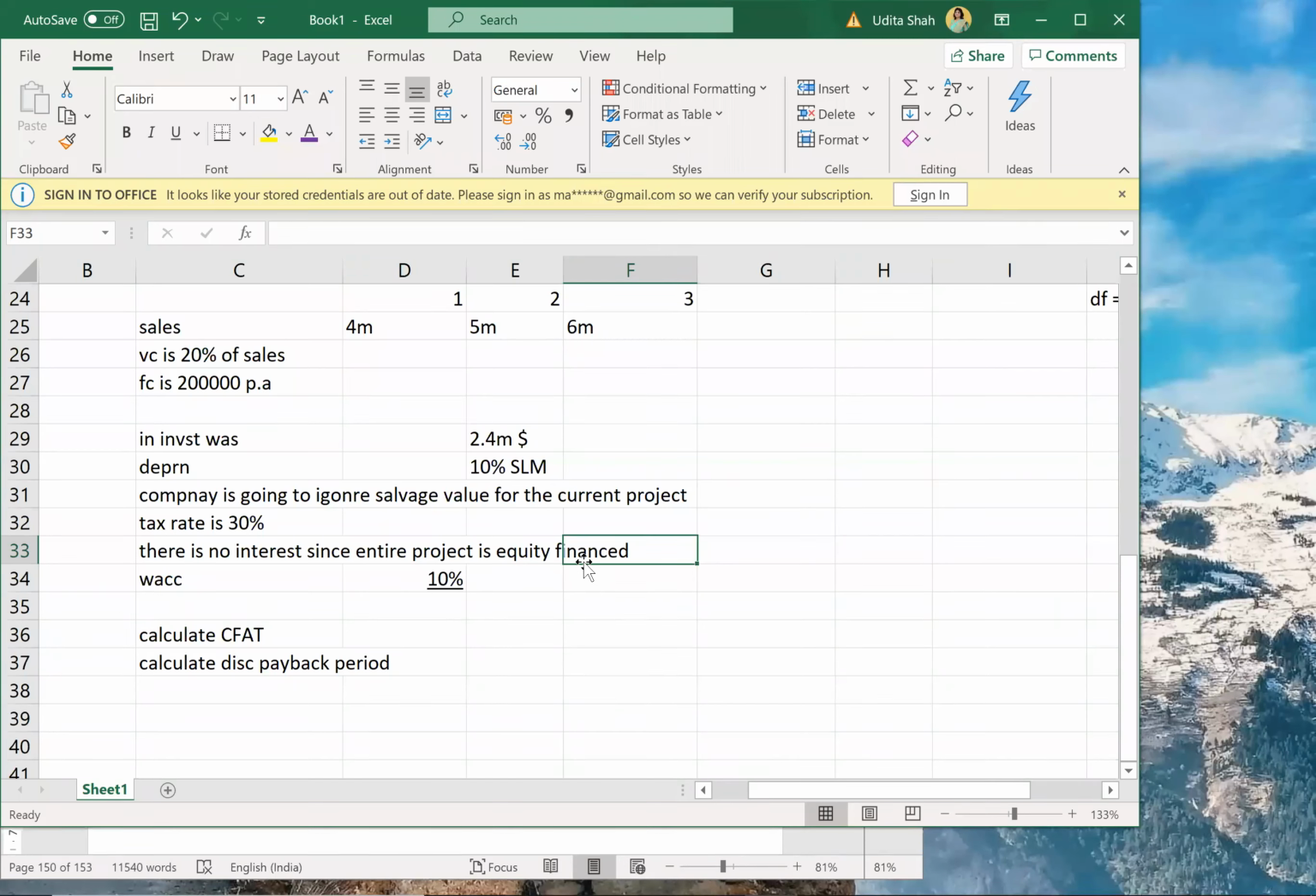Why will we calculate depreciation on fixed cost? Initial investment was $2.4 million, right? So depreciation will be calculated on initial investment, the machinery cost.